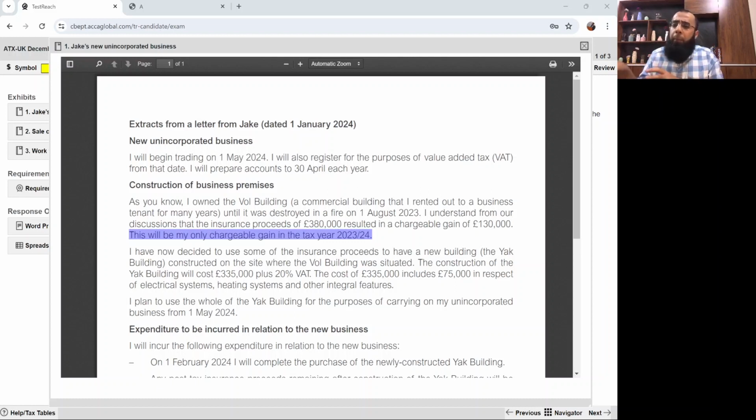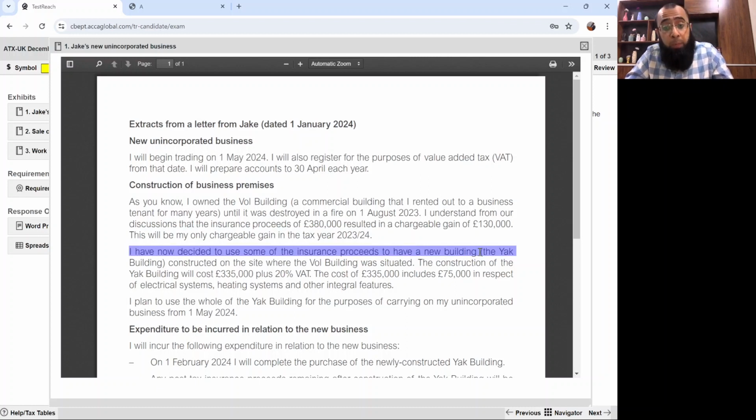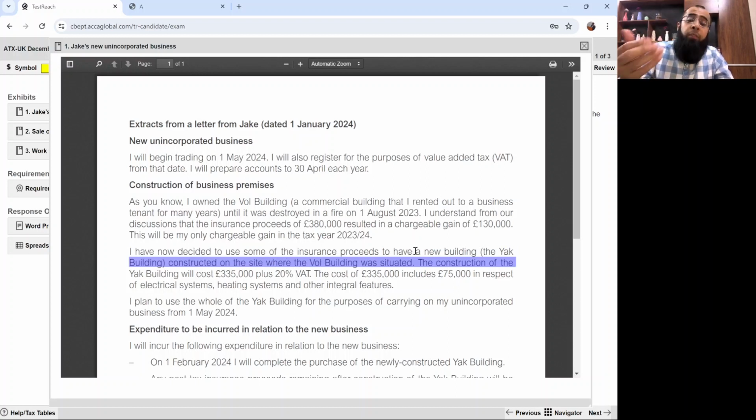So apparently he's referring to capital gains tax, the destruction of asset rules, that his Wall building got destroyed. He got proceeds of 380,000, and on those proceeds he got a chargeable gain of £130,000. I have now decided to use some of the proceeds to have a new building, the Yak building, constructed on the site where the Royal building was situated. So when you reinvest the proceeds, your gain can get deferred.